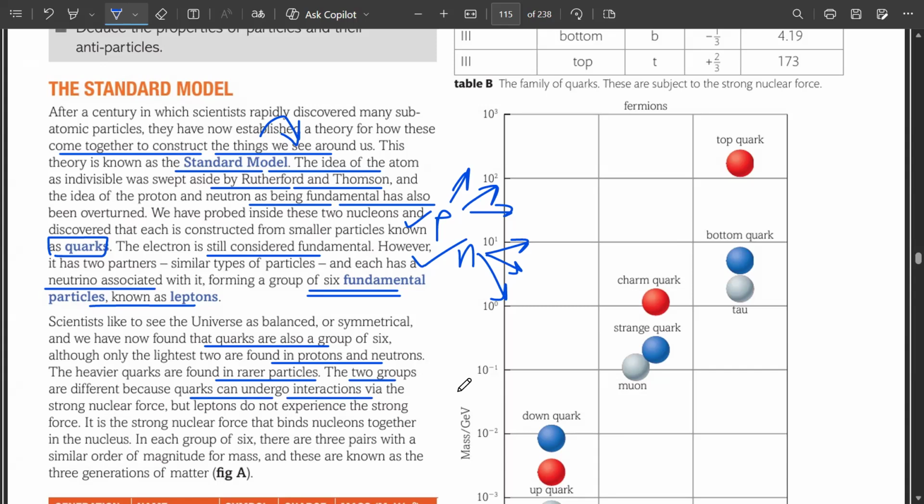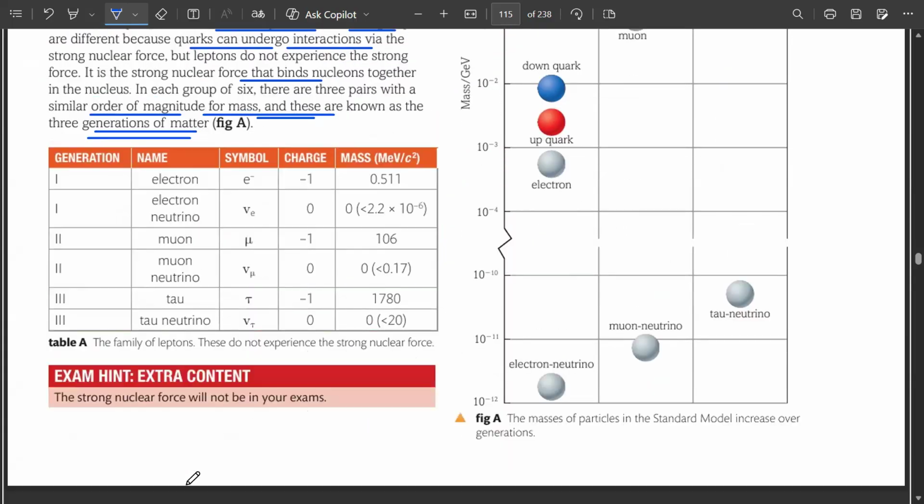But leptons do not experience the strong force. It is the strong nuclear force that binds nucleons together in the nucleus, and in each group of six there are three pairs with a similar order of magnitude for mass, and these are known as the three generations of matter. Clear?